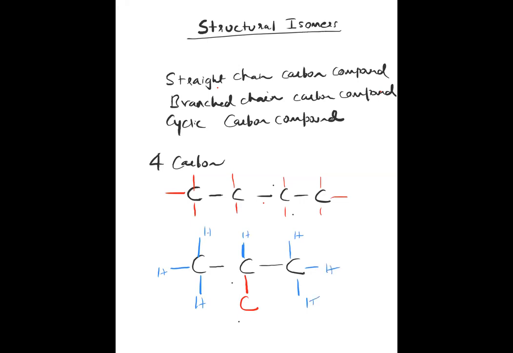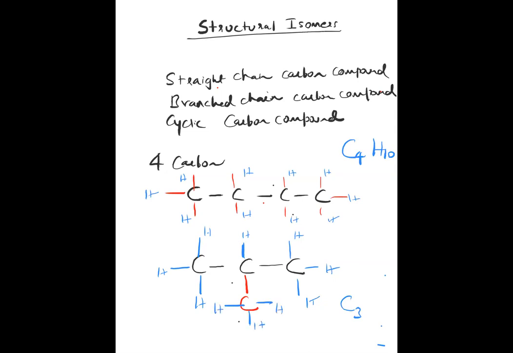And if you see the molecular formula, what is the molecular formula for the first one? C4H10. What is the molecular formula of the second one? C4, and this carbon also will have its valency, three valencies like this.